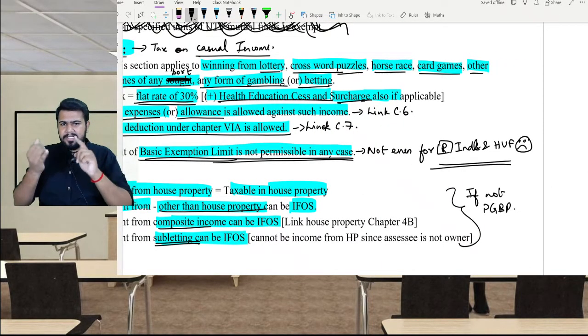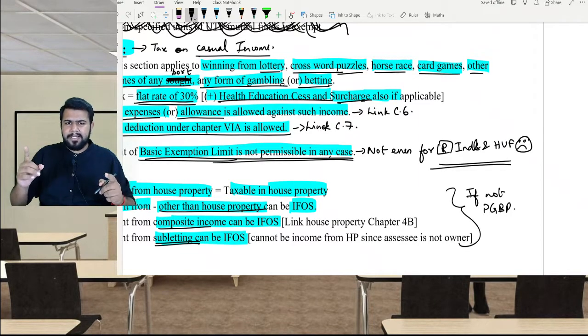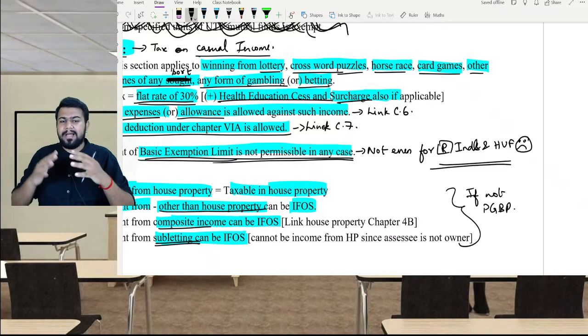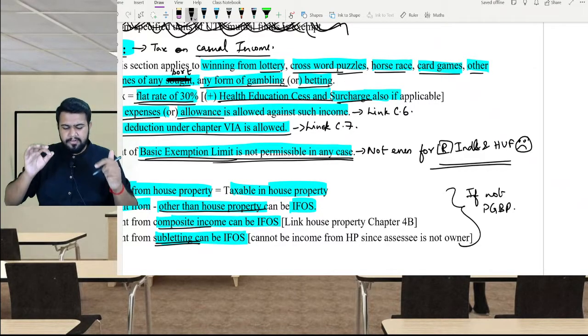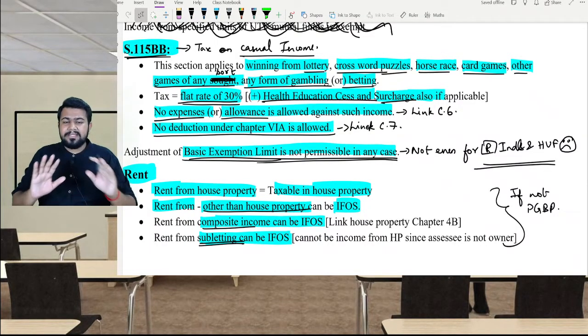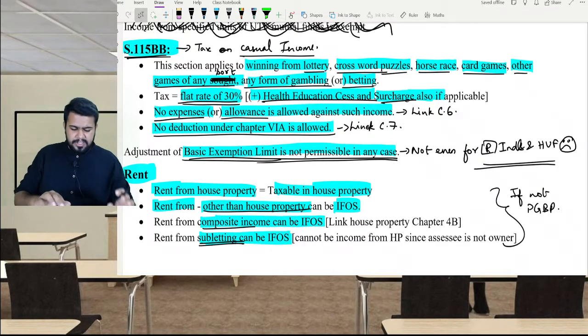In sections 111A, 112 and 112A that we studied in the capital gain chapter, resident individual and HUF get the benefit of setting off their basic exemption limit against such income. However, here in section 115BB, even resident individual and HUF do not get any benefit. All assessees have to compulsorily pay tax of 30% plus cess plus surcharge, as the case may be.